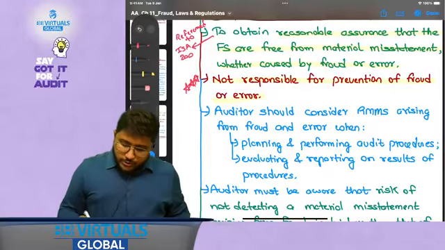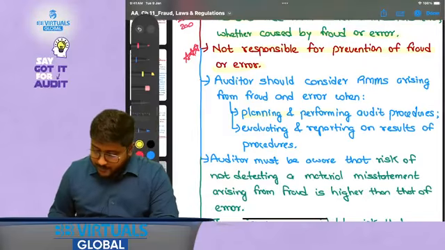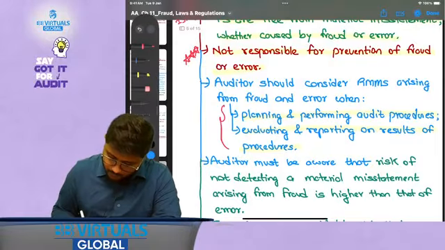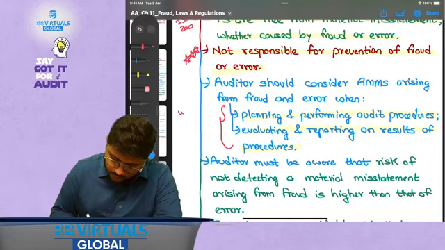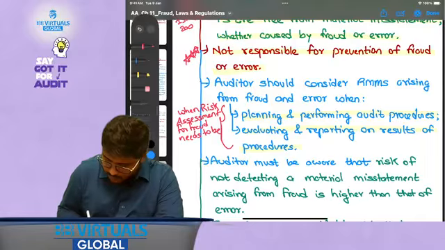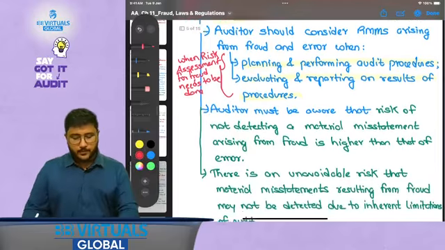Now, auditor should consider risk of material misstatement arising from fraud and error when planning and performing the audit procedures and evaluating and reporting on results. That is, risk assessment procedure should be performed when risk assessment for fraud needs to be done. So when evaluating and reporting on results and planning and performing the audit procedures.